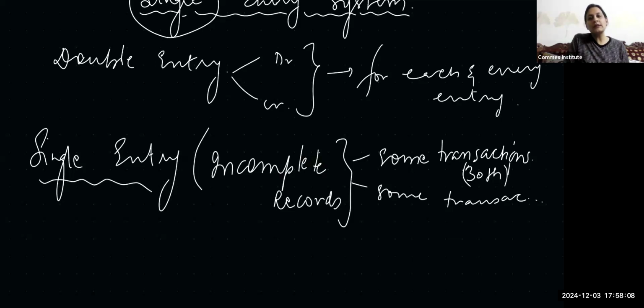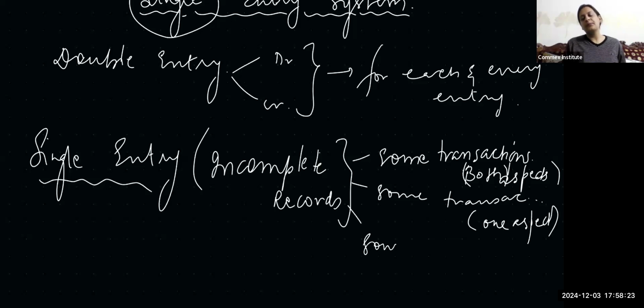For some transactions, only one aspect will be recorded, either of them, it can be debit or credit, depending upon, we'll see. And for some transactions, they won't be recorded at all. No recording will be done.